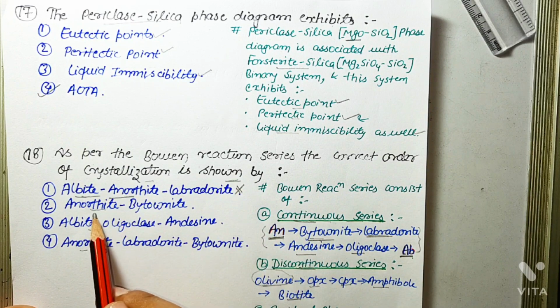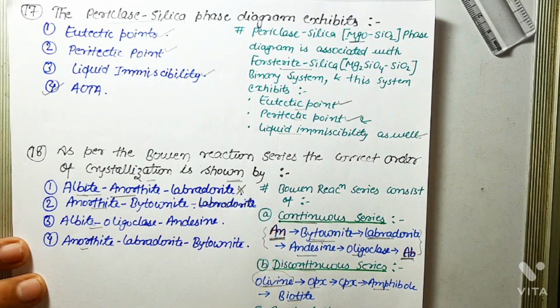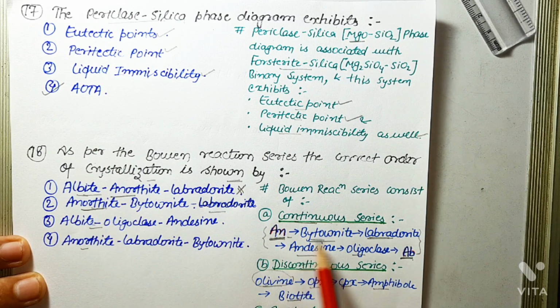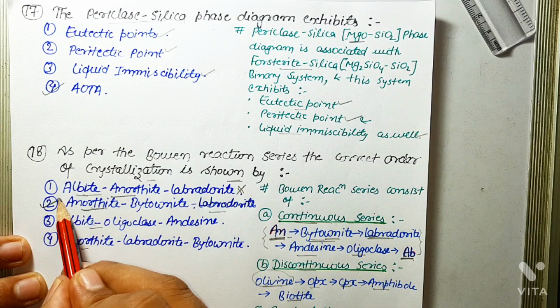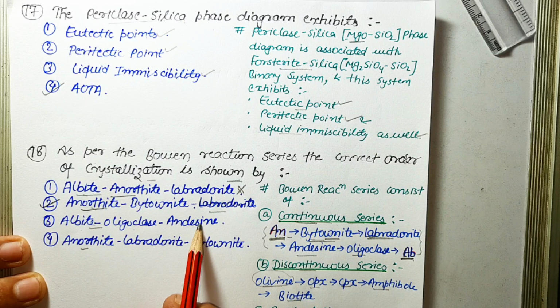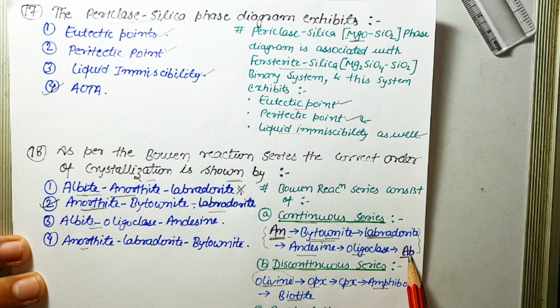Then the second option is anorthite, bytownite, and labradorite. So yeah, this is the correct sequence: anorthite, bytownite, and labradorite. So the correct answer is the second option. Next one is albite, oligoclase, andesine. This is the reverse order: albite, oligoclase, andesine. So this is also incorrect.